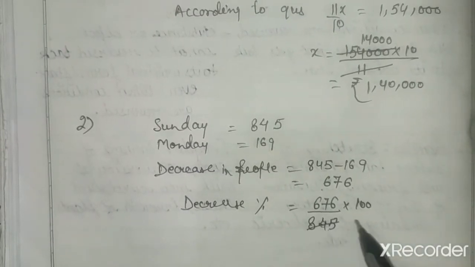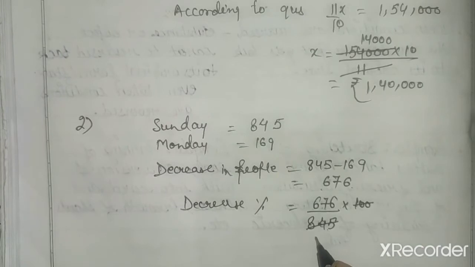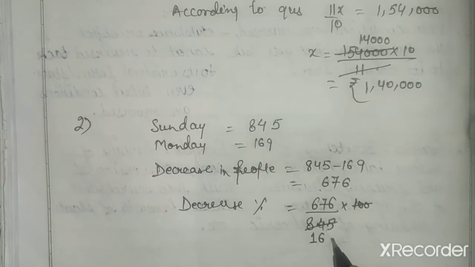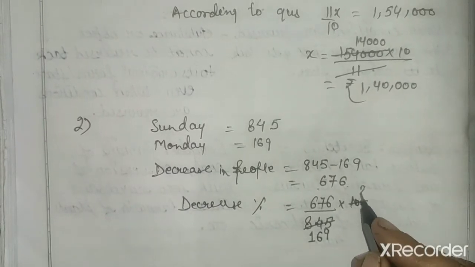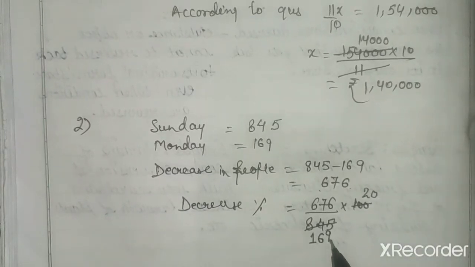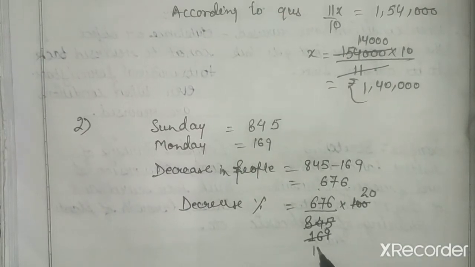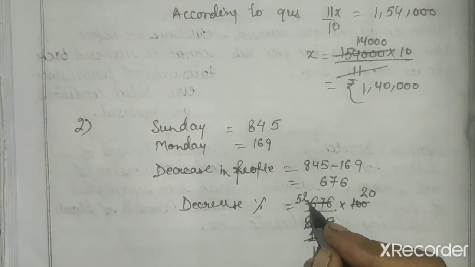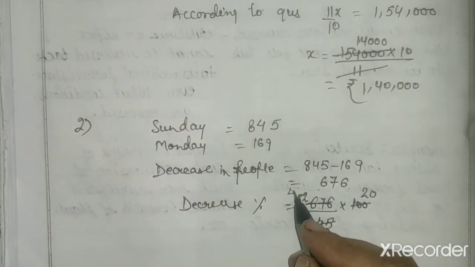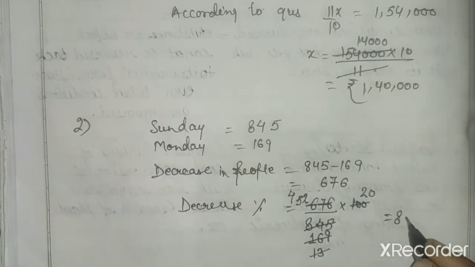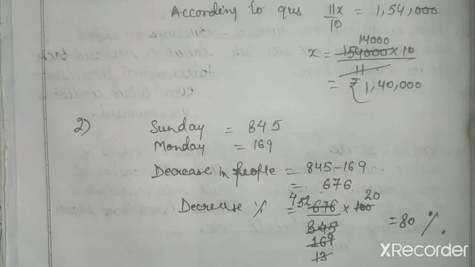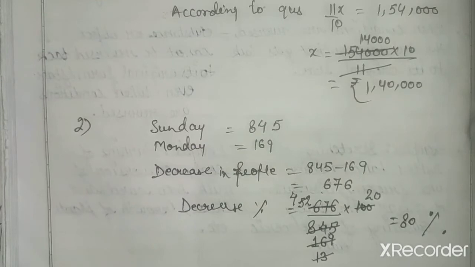Now we can divide this number by 5: 5 ones are 5, 5 sixes are 30, 5 nines are 45, 5 twos are 10. And this 169 will be divided by 13, so we will divide it by 13 here also. 13 fours are 52. So the decrease percentage is equal to 80%. Okay, so this is your question number 2.